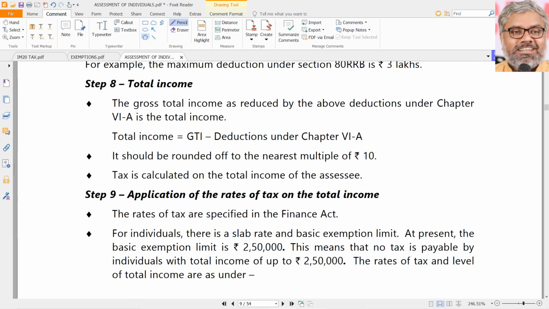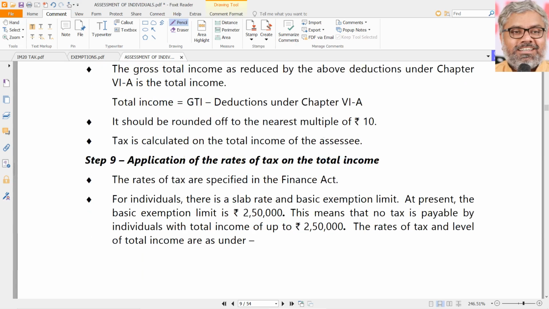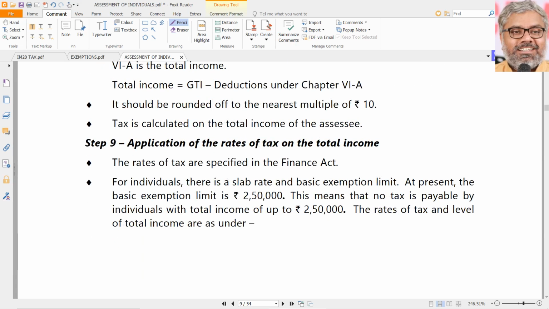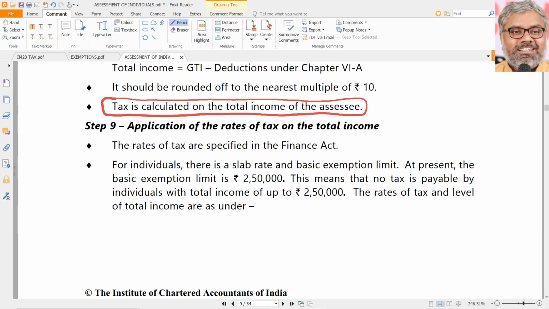After giving the deductions, what we get is called total income. That is also called taxable income. So the tax is calculated on the total income of the SSC. That is the main point. Because in computation of total income related questions, one additional line, compute tax liability, is always likely to be added. So we should be ready to calculate total income with this procedure up to step 8.